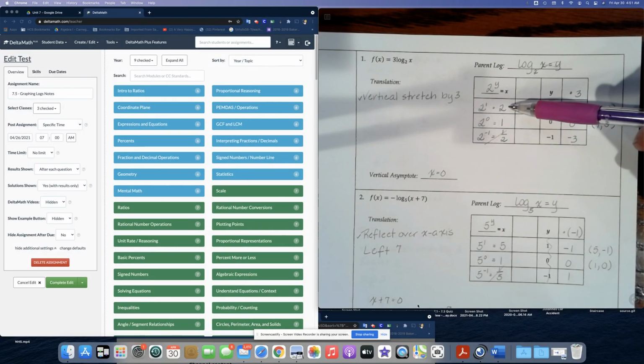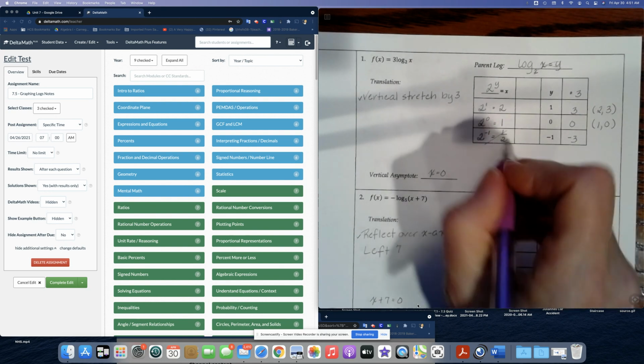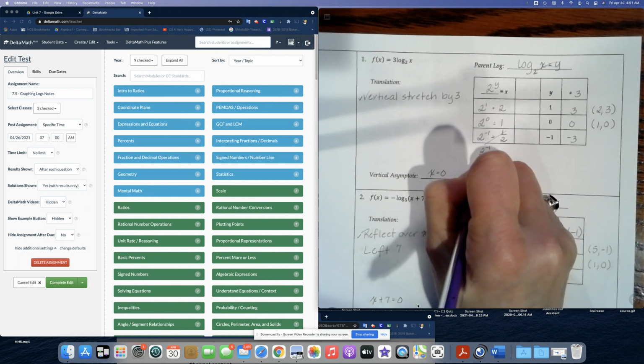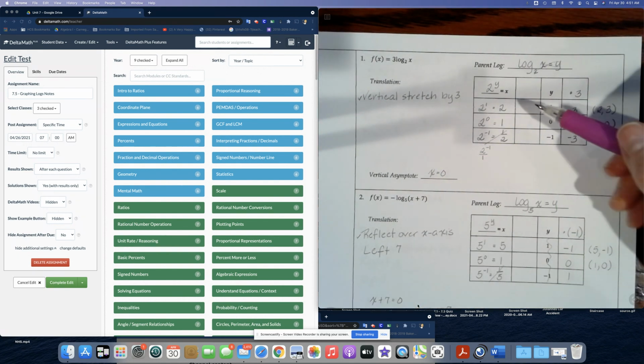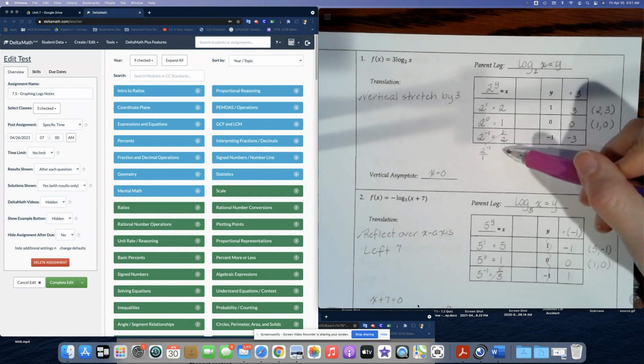So 2 to the 1 is 2, 2 to the 0 is 1, and 2 to the negative 1, remember what that does. This is really 2 over 1. So when you have a negative exponent, you simply flip the number. So if this was 2 to the negative 1 over 1, we're going to flip that number and it simply becomes 1 over 2. When we flip it, the exponent becomes positive. So this becomes a positive 1 or just simply 1/2.